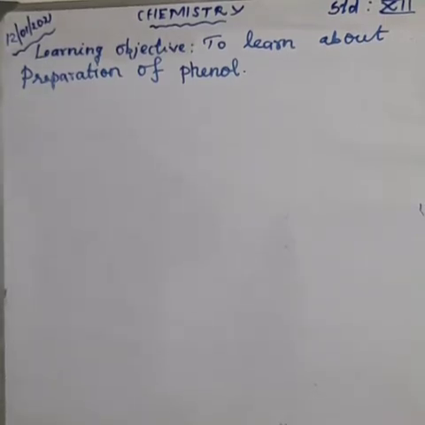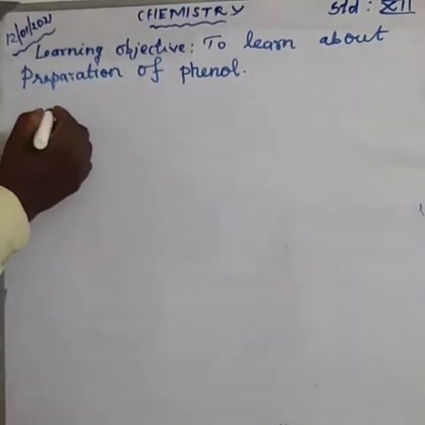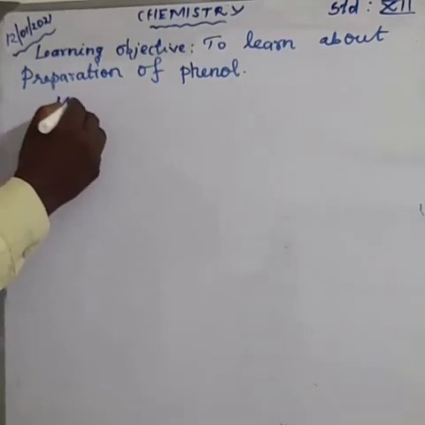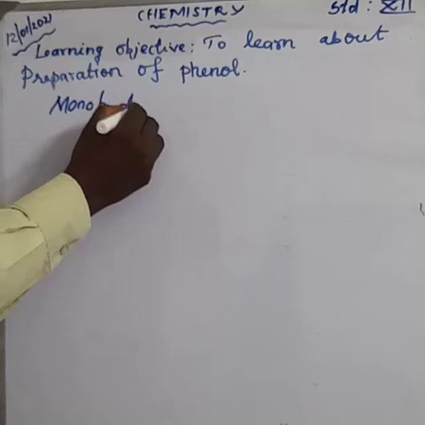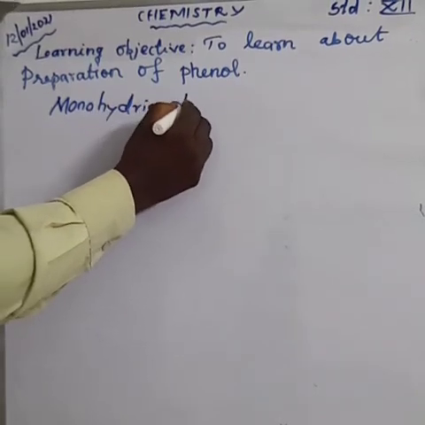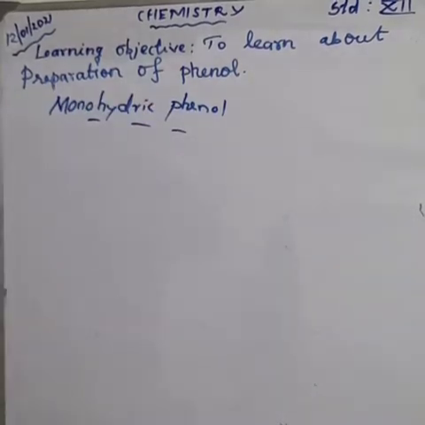Now let us learn the classification of phenols. The first one is monohydric phenol. First we shall learn about this phenol.